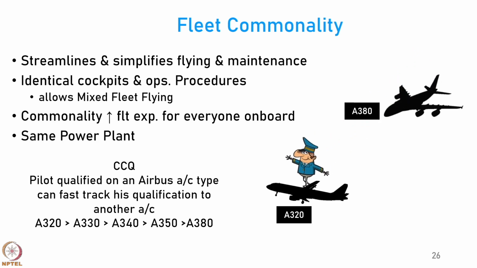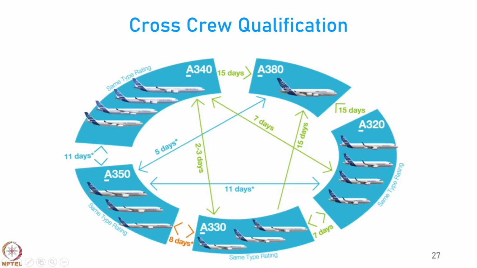So you are a pilot, you have flown A380 and now you come and fly A320 because you are cross-crew qualified. You can see, for example, all the various types of A340 have the same rating. Similarly, all A320s have the same rating. So there are these five bunches of aircraft.